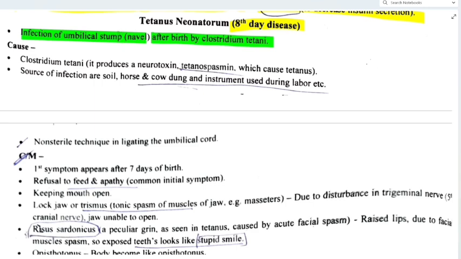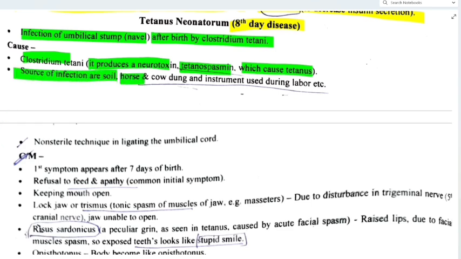So what is the microorganism? That is Clostridium tetani. What is the cause? Clostridium tetani produces a neurotoxin, that is tetanospasmin, which causes tetanus. Then sources of infection are soil, horse and cow dung, and instruments used during labor. So if aseptic technique is not followed, then also this infection can spread.